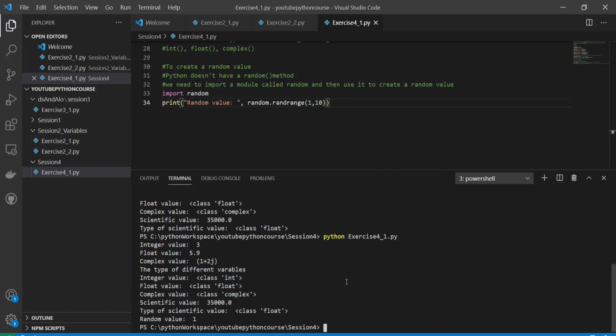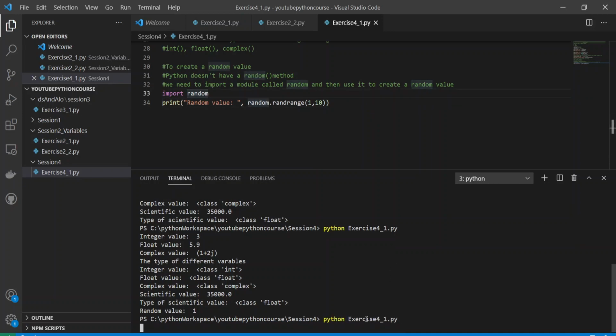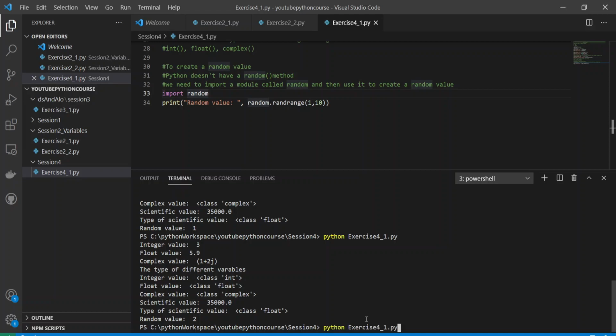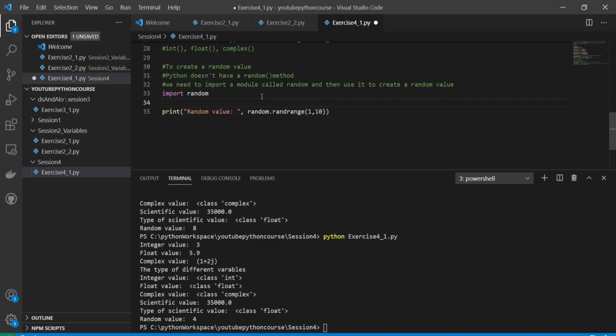So this random value is 1. Again I'll execute it. This is 2. Again, 3, 8, 4. Just see this, just for showing you.